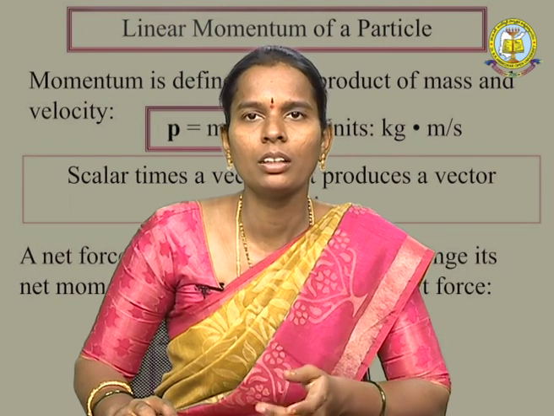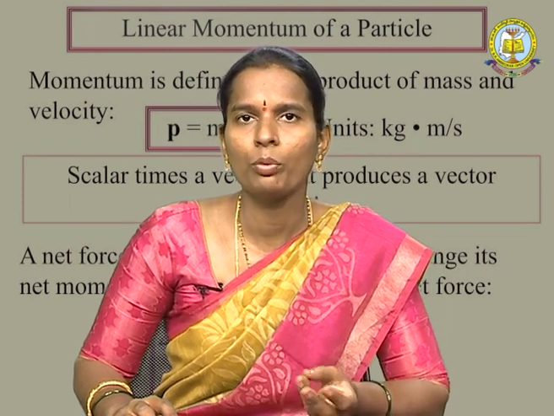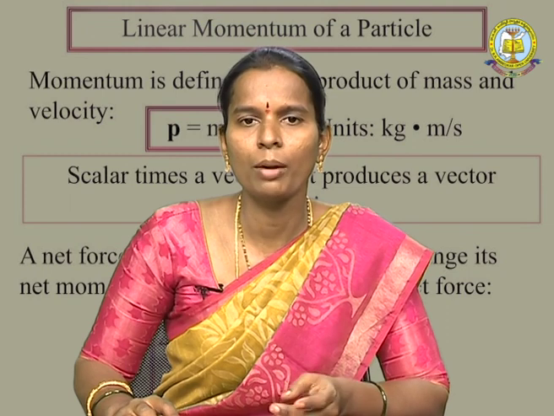And in elastic collisions, kinetic energy is also conserved.